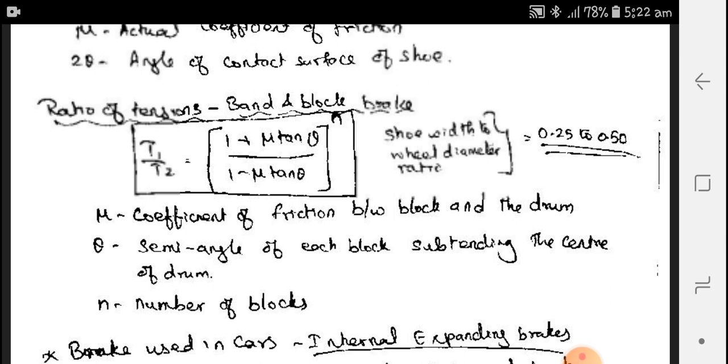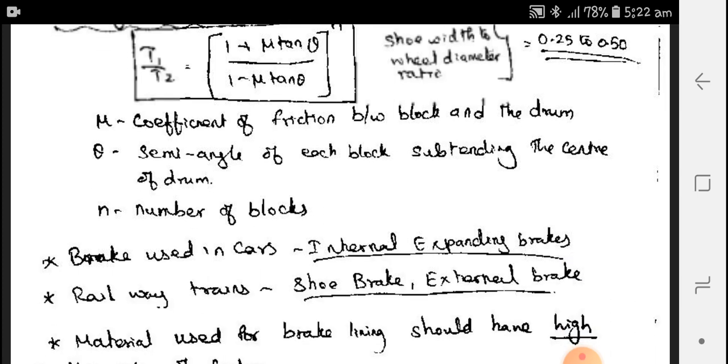Mu is the coefficient of friction between block and the drum, and theta is the semi angle. When we say 2 theta, it is the angle of contact, whereas theta is the semi angle of each block subtending the center of the drum.